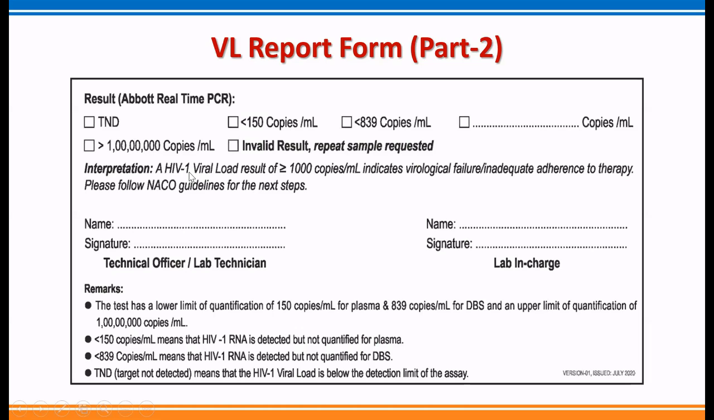The interpretation of an HIV viral load result of more than or equal to 1000 copies per ml indicates virological failure or inadequate adherence to the therapy. In such a case, the ART center needs to follow the NACO guideline for further steps and follow-up. Here, the technical officer or lab technician who performed the test, his or her name and signature appear, while the laboratory in charge's name and signature will appear in this part.